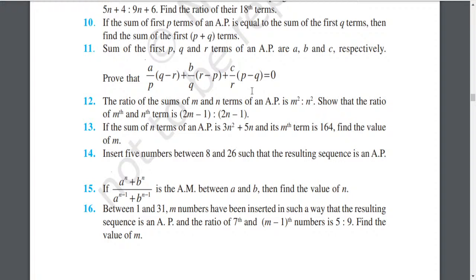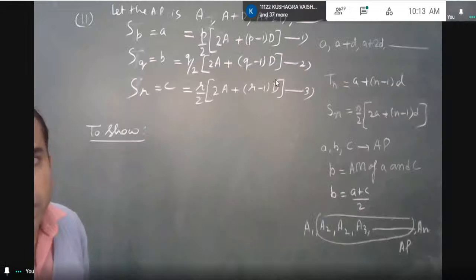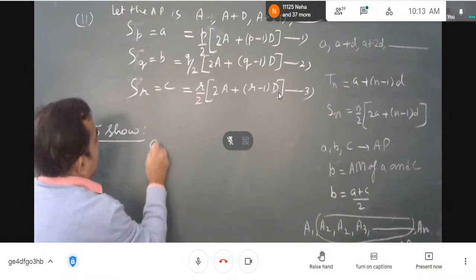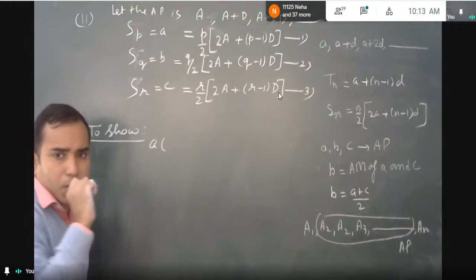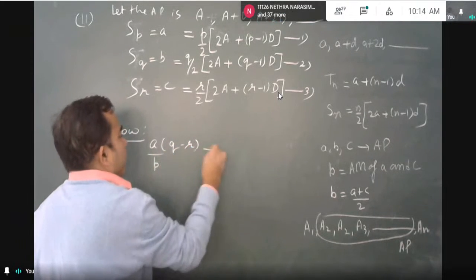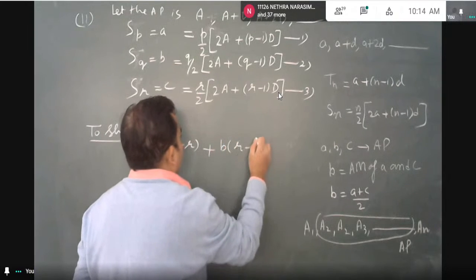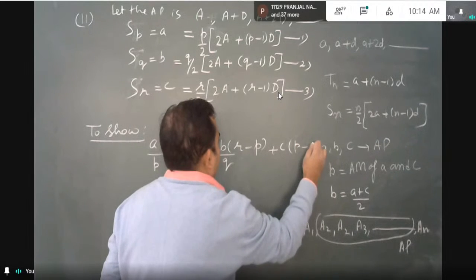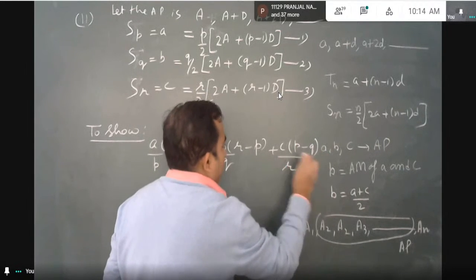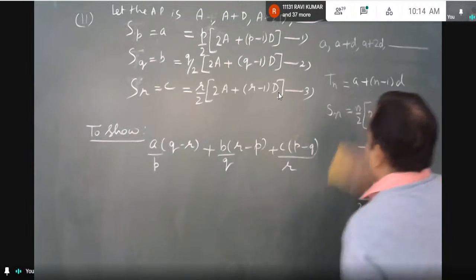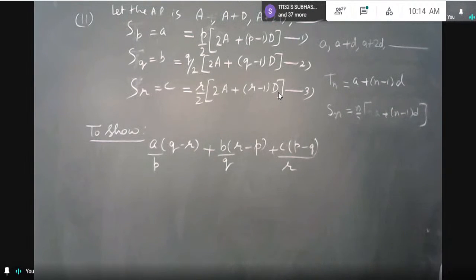We have to prove something. What do we have to prove? a(q − r)/p + b(r − p)/q + c(p − q)/r equals 0. I have to bring it equal to 0. So I suggest to students, how to do it.